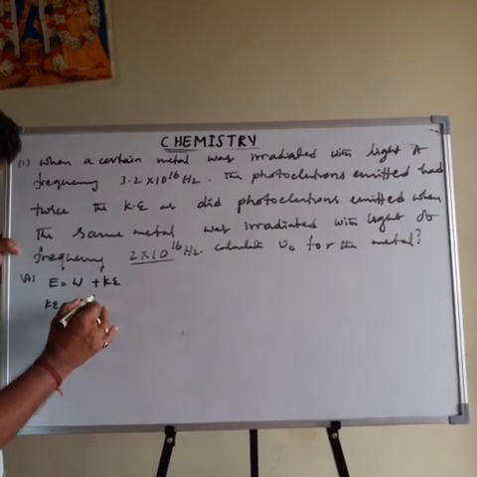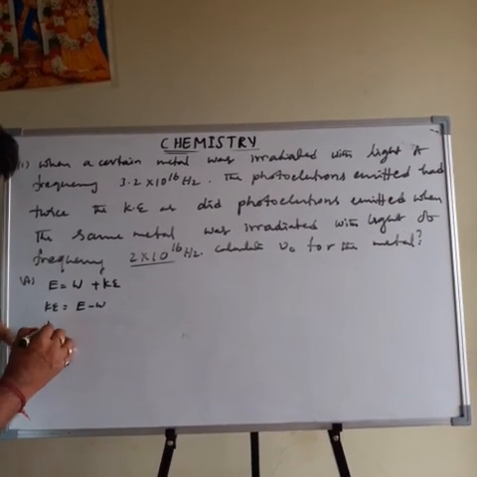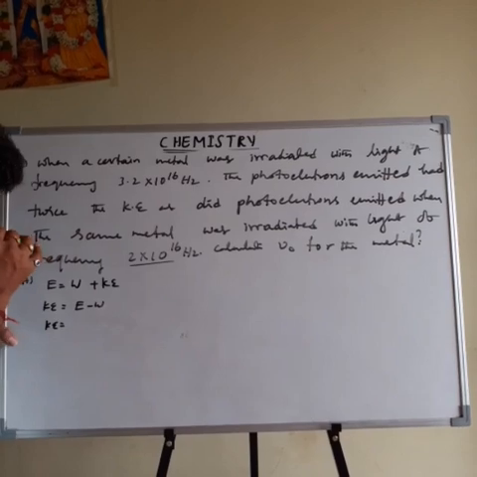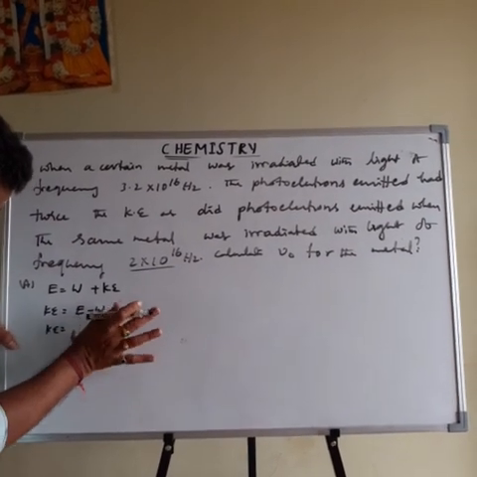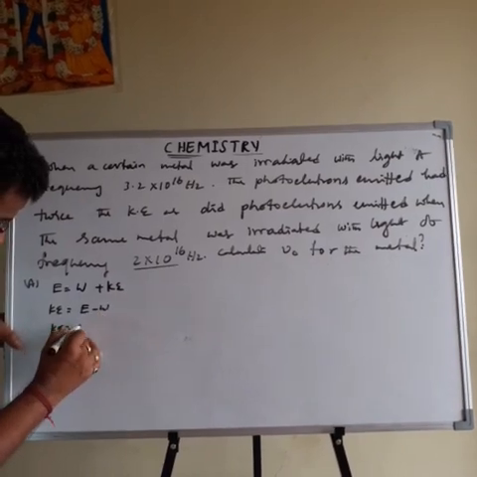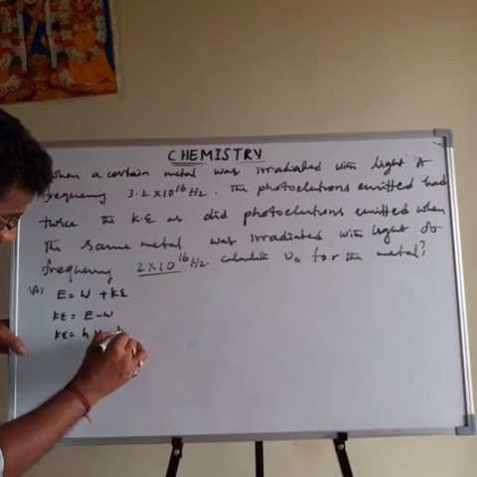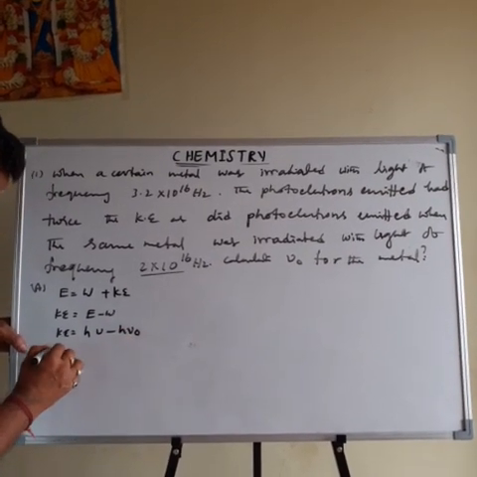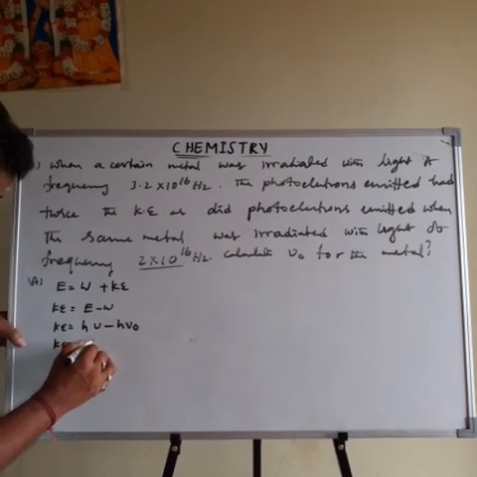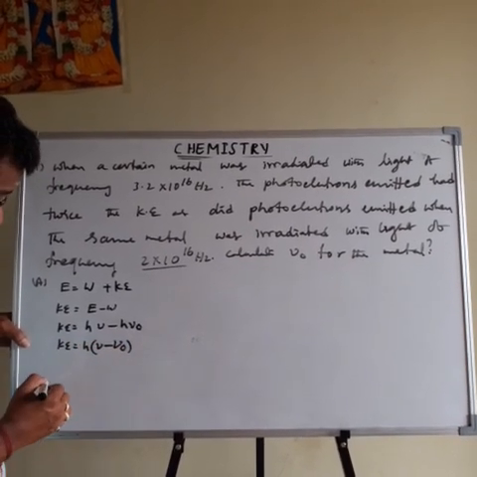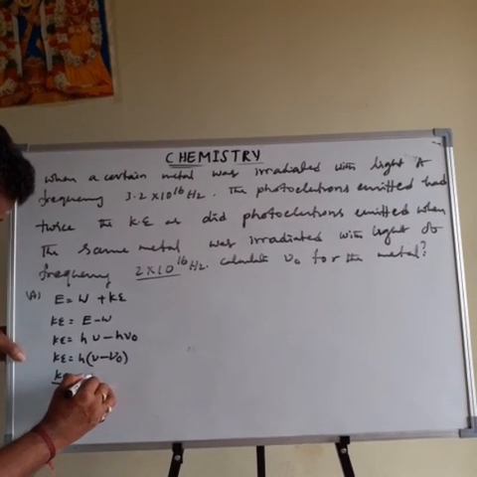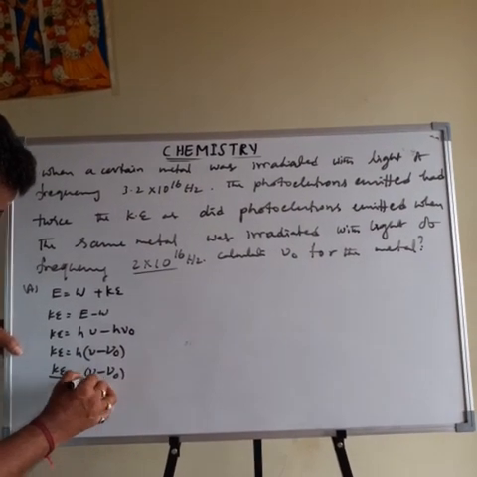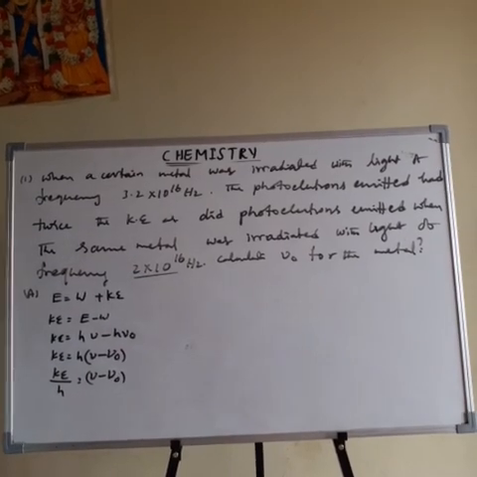Then Ke is equal to E minus W. E means h nu, so Ke is equal to h nu minus h nu naught. Then h is common: h times nu minus nu naught. Therefore Ke by h is equal to nu minus nu naught. This is the formula.